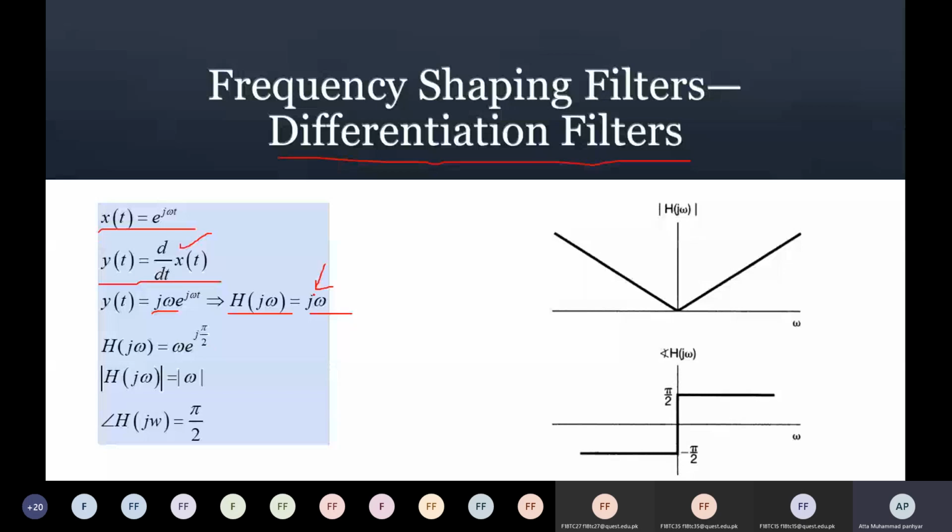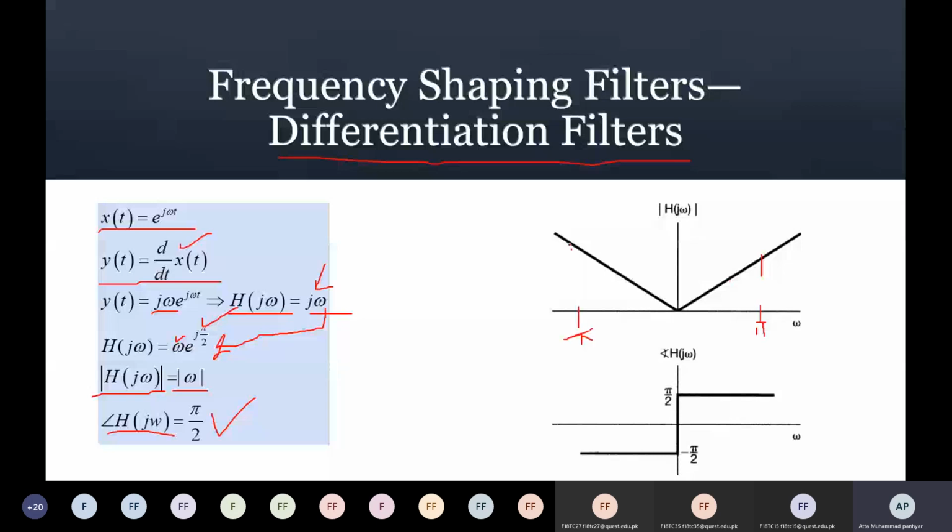So we can always rewrite this value as this one, and we know we always have magnitude here and theta here. So the absolute value of H of j omega is equal to the absolute value of omega, and the angle is equal to pi by 2, right? So if you plot it for positive and negative values, it must always be positive, and for omega equal to 0, this must be 0. For example, for omega equal to pi, the output must also be pi. For minus pi, the output must also be pi.